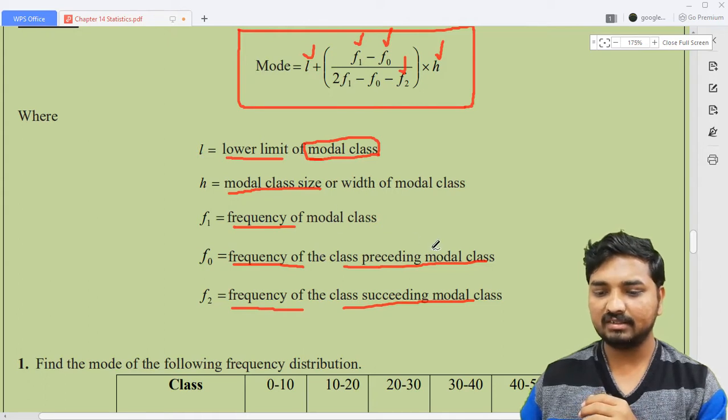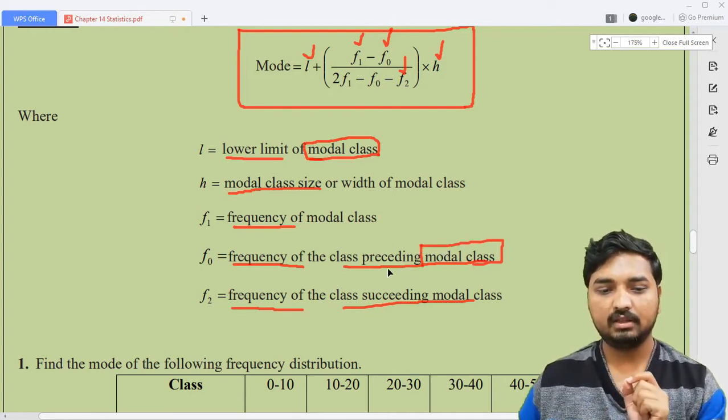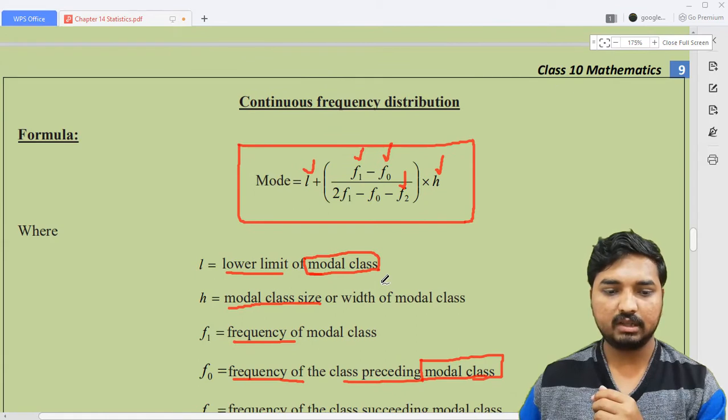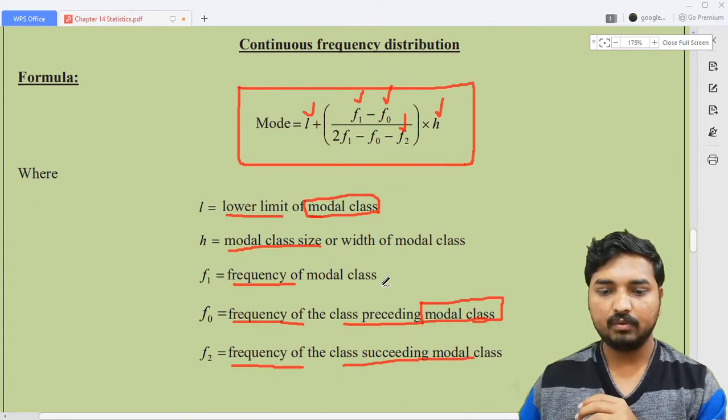If you understand what the modal class is, then the remaining will be very easy for you. So first you have to understand what the modal class is. In the question itself it will become very clear for you. So that's why I will move on to the question itself. I think this will be enough for you. There will be no theory about this one.